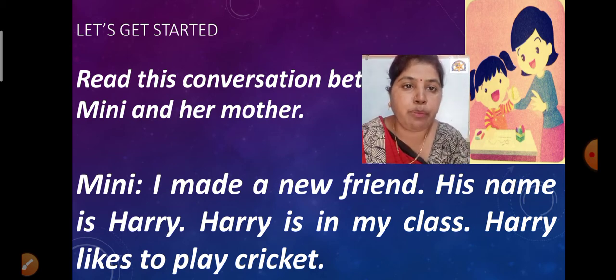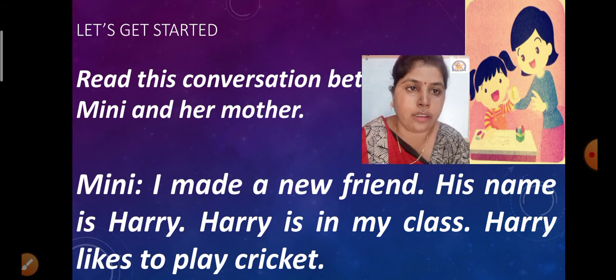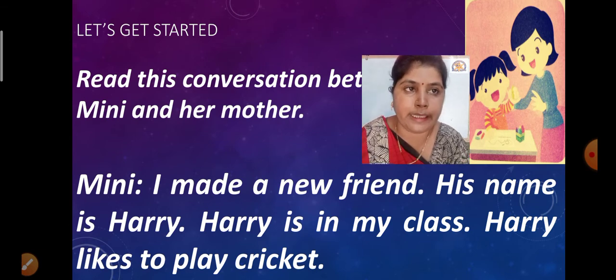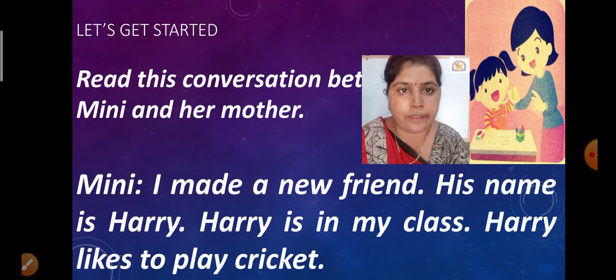So see, what did Minnie say? Minnie said, I made a new friend. His name is Harry. Harry is in my class. Harry likes to play cricket. I repeat the sentences. Minnie said, I made a new friend.